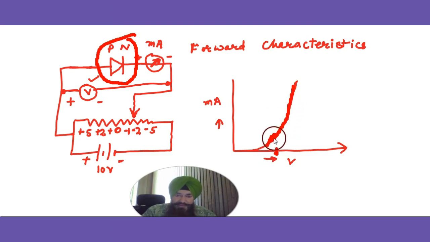This is an exercise for you: tell me what this voltage is called when there's a sharp rise in current. This particular voltage is very important, and it is different for silicon and for germanium. What is this value for germanium, and what is it for silicon? This is a question for you.